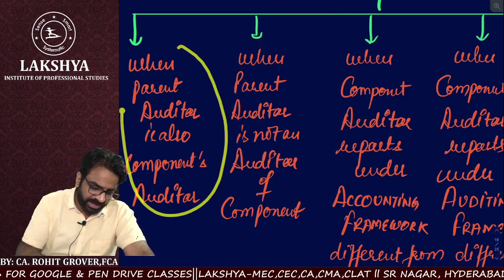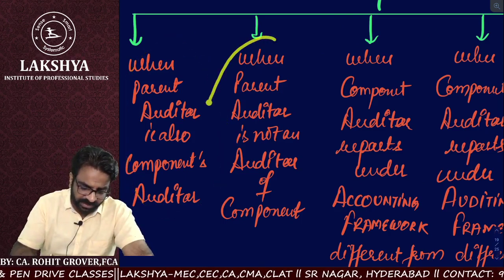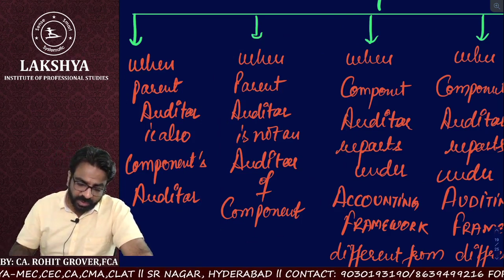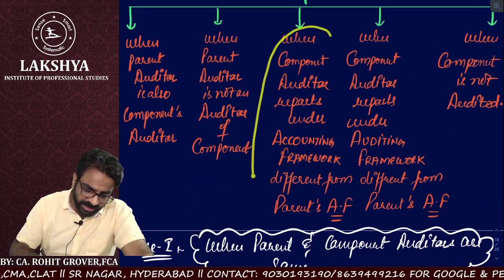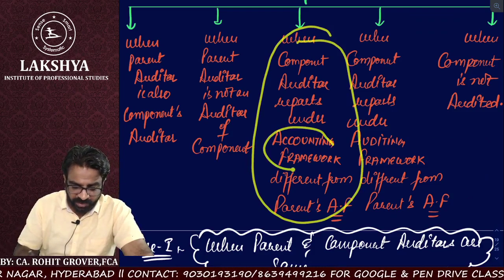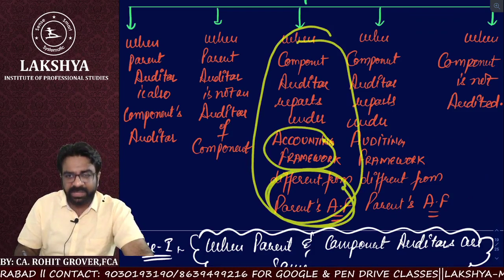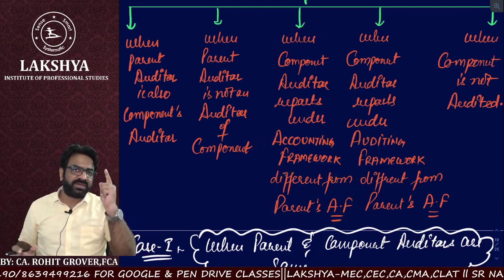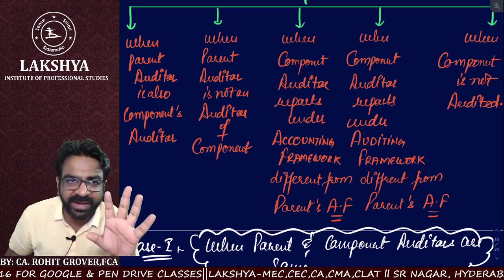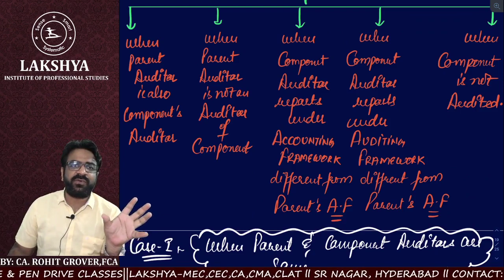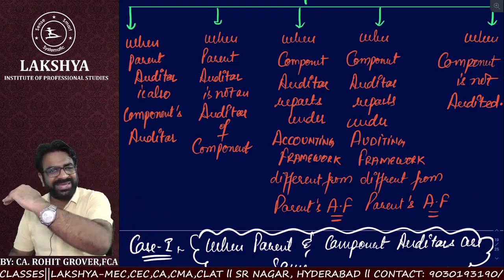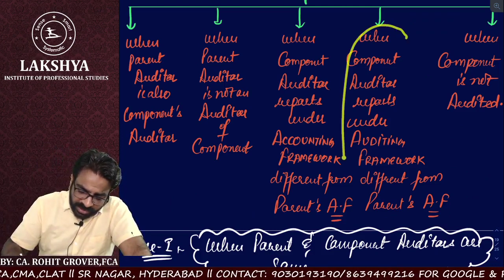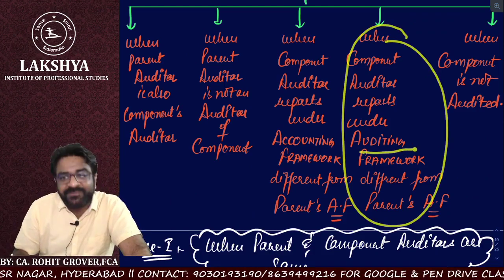Now, what is case number 1? When the parent auditor is also the component auditor. Case number 2, when the parent auditor is not. These are very simple cases. Then the complication comes when the component auditor reports under a different accounting framework from the parent's. I already gave you the answer: in such cases, the component's accounting framework should be changed as per the parent's accounting framework.